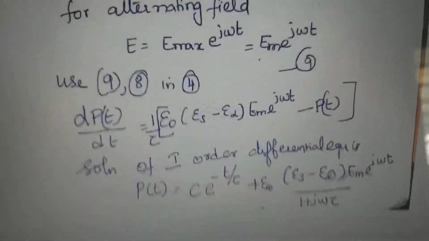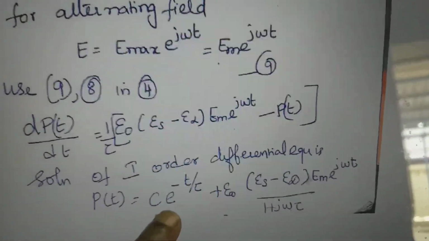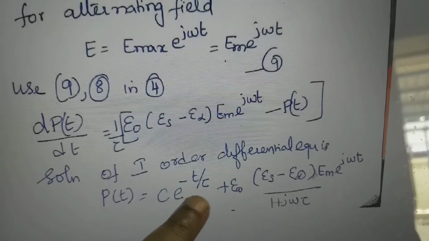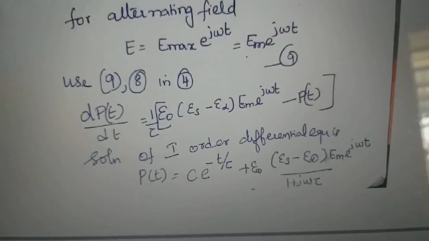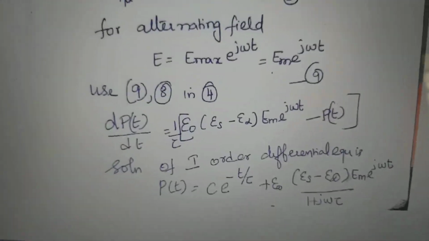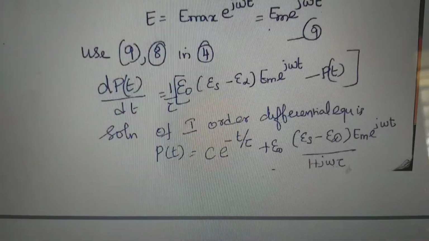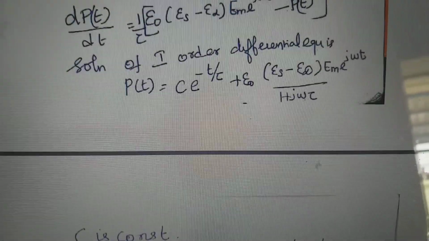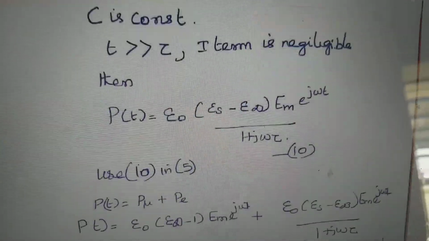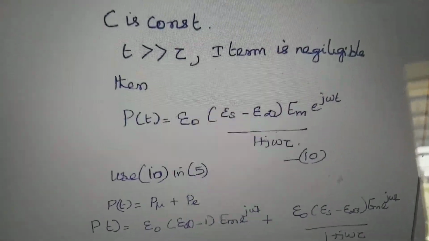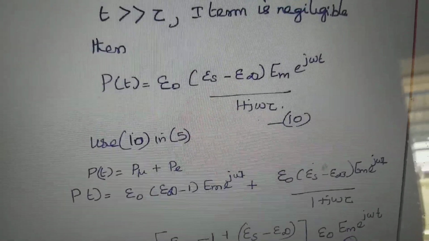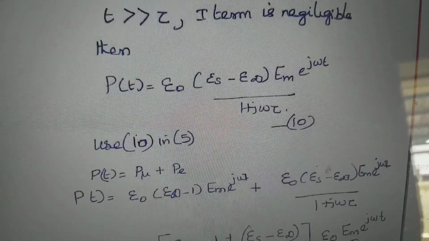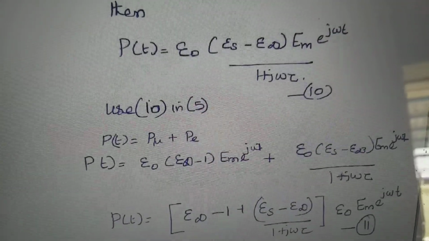Here C is a constant. If t is very much larger than tau, then the exponent becomes minus infinity, so e power minus infinity is 0. So the first term is neglected. If we neglect the first term, then P of t is equal to epsilon naught epsilon S minus epsilon infinity Em e power j omega t by 1 plus j omega tau.